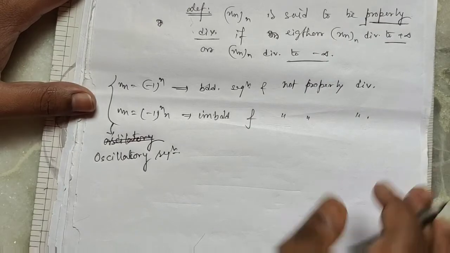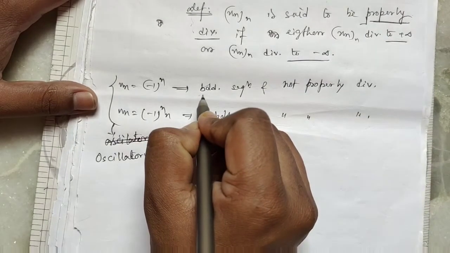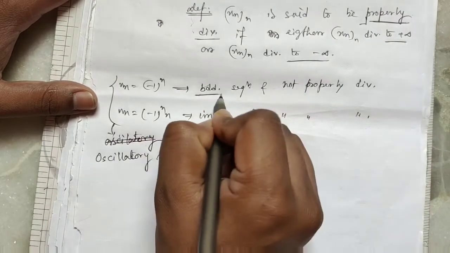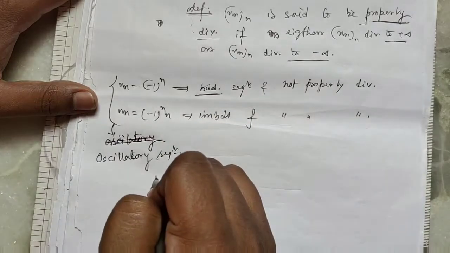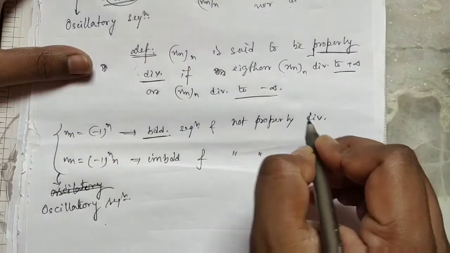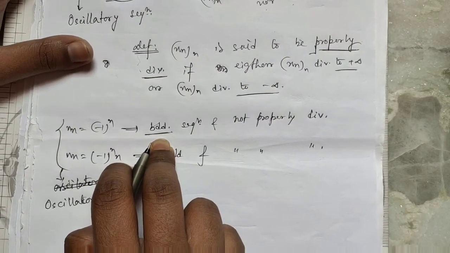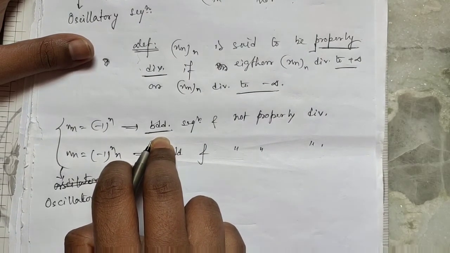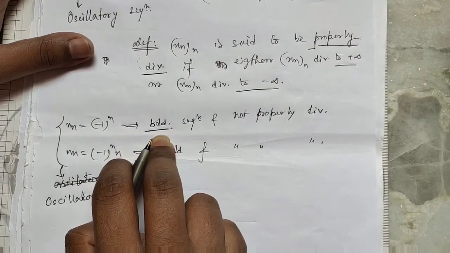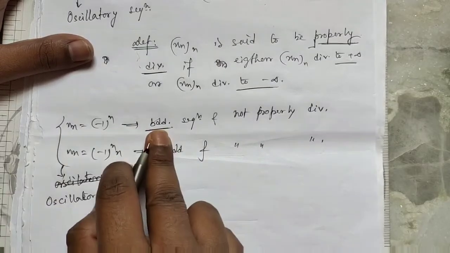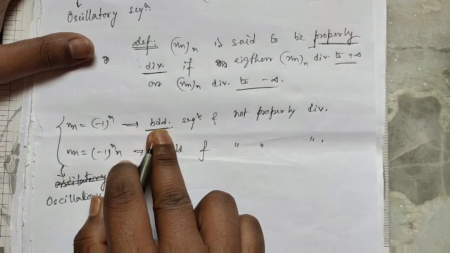And those oscillatory sequences which are bounded are called oscillatory sequences of finite oscillation.